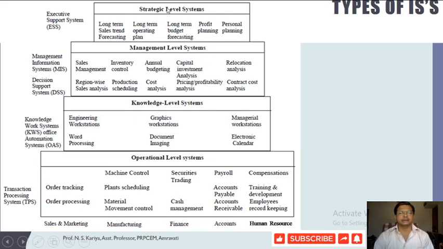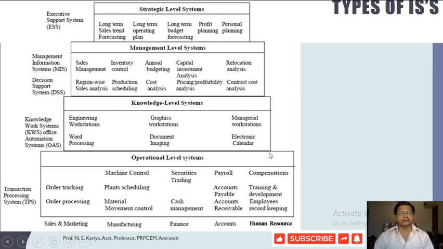The third is called the strategic level, where strategic decisions are taken by the top executives. Another level of the organization is where we generate the knowledge database, and that level is assisted by various types of analysts in the organization.